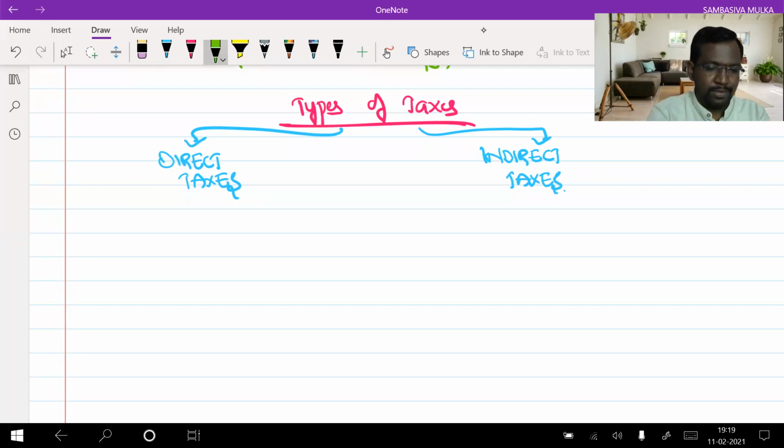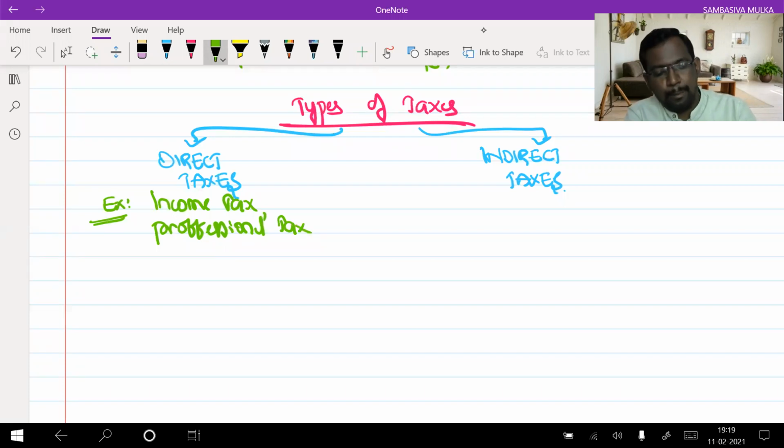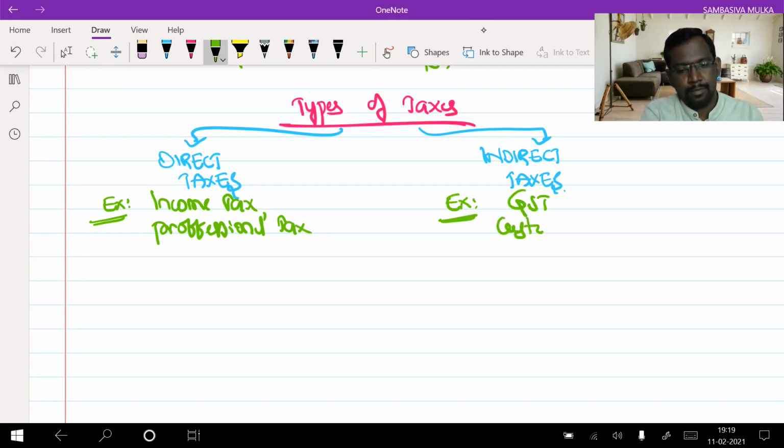Now coming to direct taxes, we can take the example of income tax. If you want one more example, I can say professional tax, PT. Income tax is levied by the central government. Professional tax is levied by the concerned state governments. Now, when it comes to indirect taxes, the best examples are GST and customs duty.